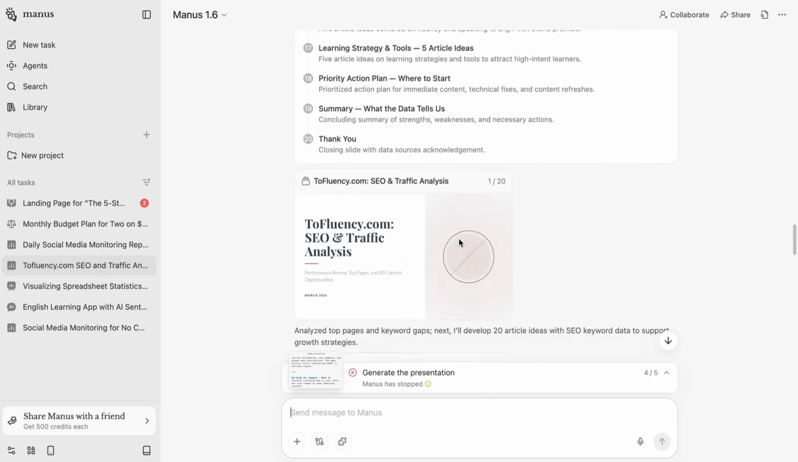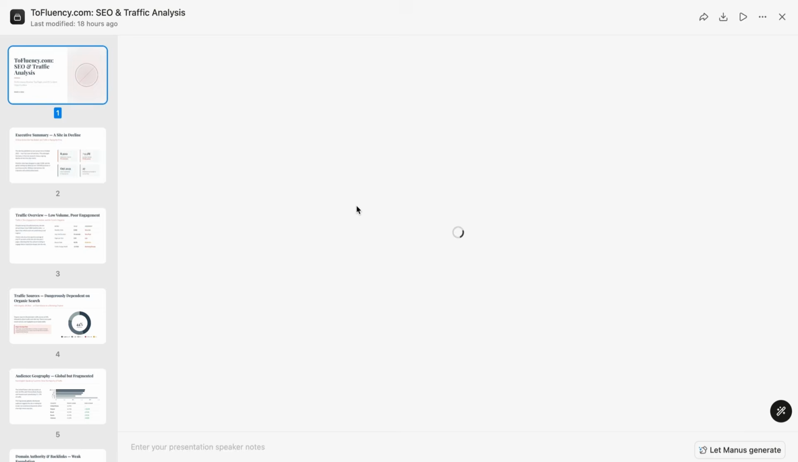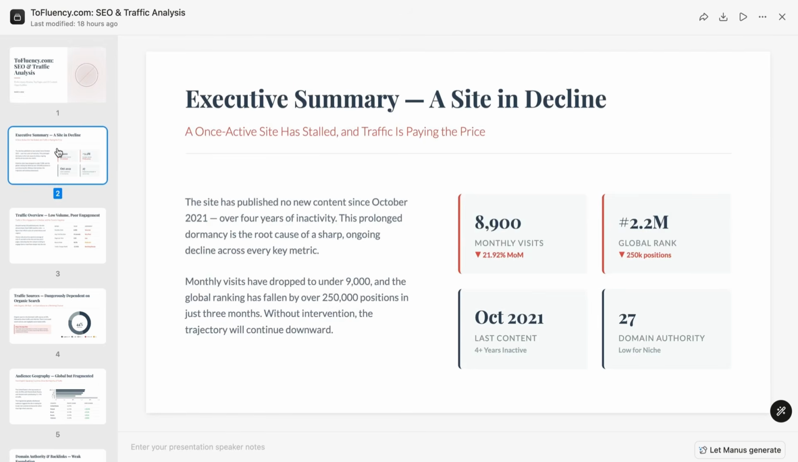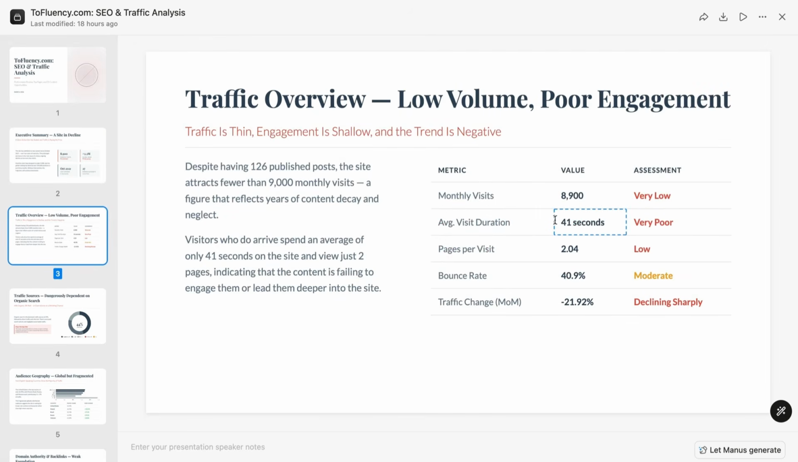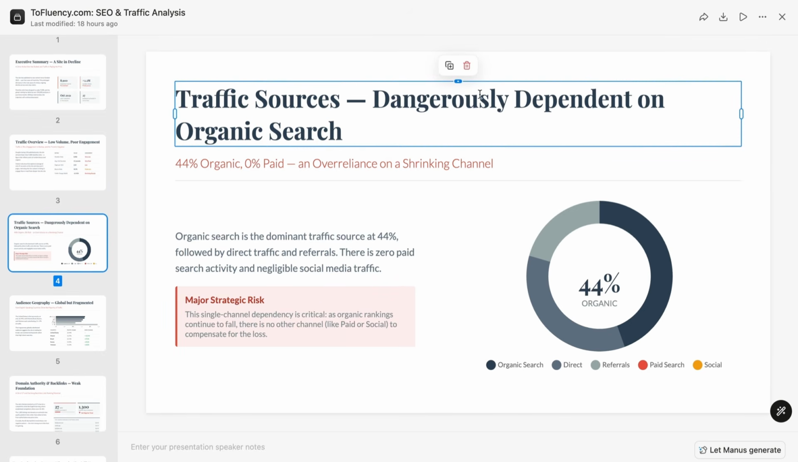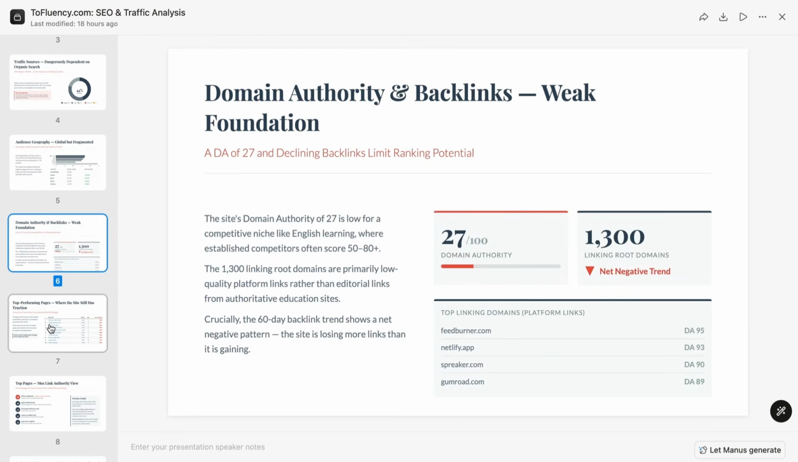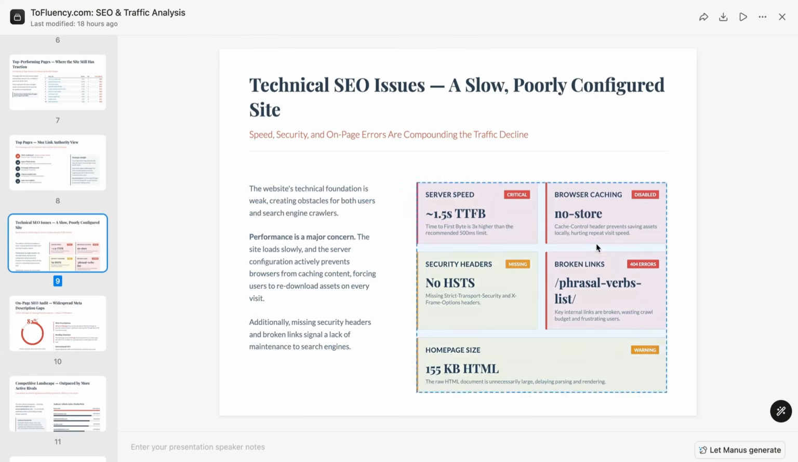So then it did this, and I didn't have to connect anything, no connectors. It used its own connectors and its own ability to scrape different tools. And then you can see, again, executive summary, a site in decline. Then it goes through the traffic overview in terms of average view, visit duration, bounce rate, traffic change month on month. Then traffic sources. You can make your own mind up if it's dangerously dependent on organic search or if that's a good thing. Then it gave me geography, domain authority and backlinks, top performing pages, some broken links,